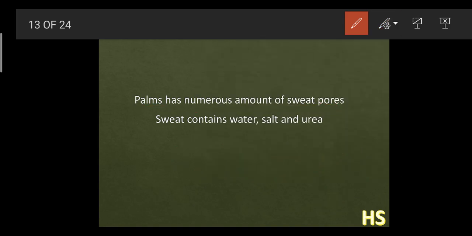And what does your sweat consist of? It consists of salt, water, and urea. We drink water, but water is tasteless, and there is a sufficient amount of salt present in our body. That is why our sweat is salty, because it is a mixture of water plus some of the salts present in your body. And urea is nothing but the waste which should be excreted out. And how does it get excreted out? Through sweating.